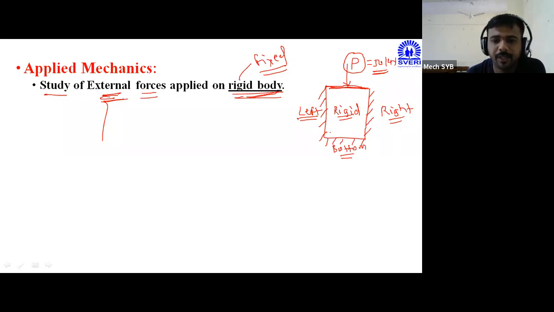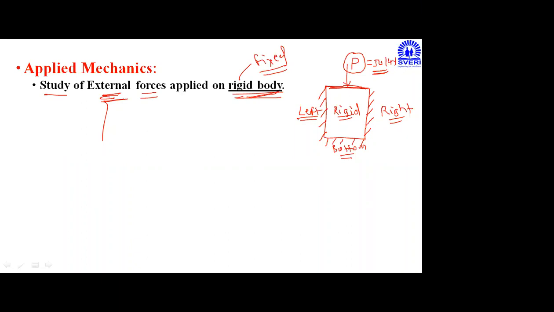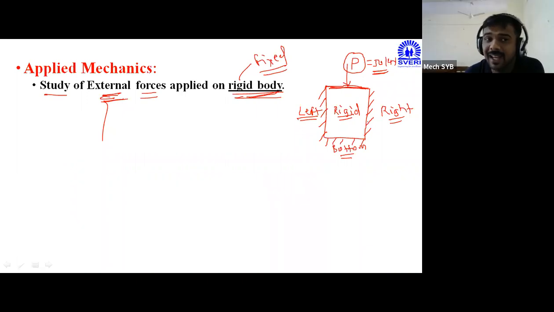Yes. For this particular rigid body, if a 50 kilonewton force is applied, but the condition tells that the body is fixed from the remaining three sides, it is totally rigid. Whether deformation is taking place or not? No, deformation is not taking place. Please see, I am explaining the concept of applied mechanics.